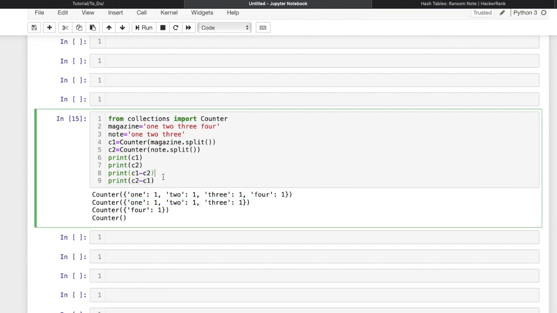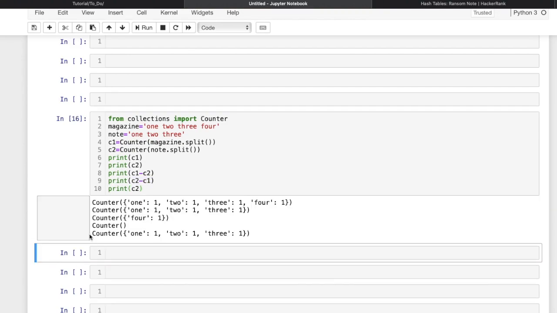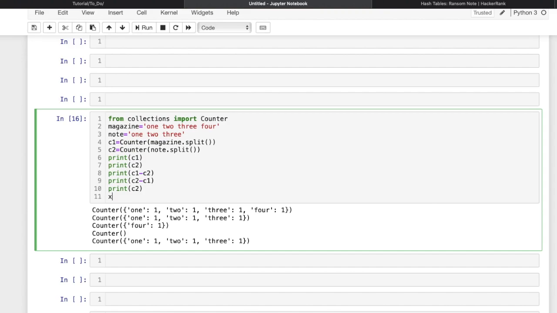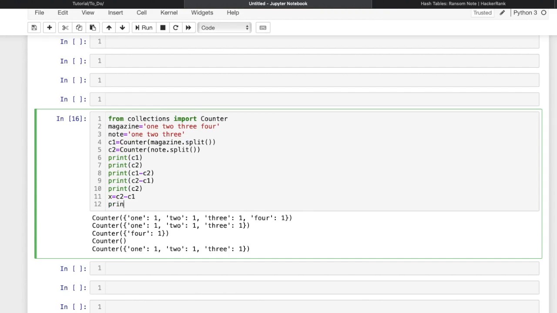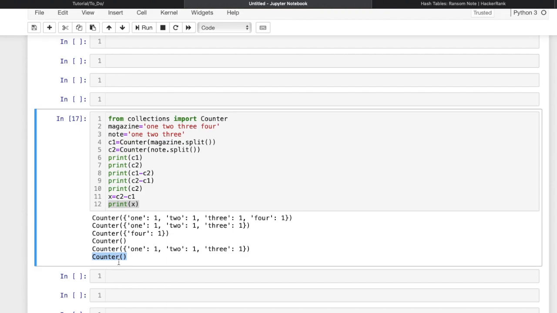Now let me write one more thing here. If I try to print C2 over here, you can see this returns a new counter; it doesn't change the original counter C2. C2 is still the same, in the last line. You can also check, like suppose x equals C2 minus C1 and print x. While printing, x is a new empty counter. So C1 minus C2 or C2 minus C1 returns a new counter.